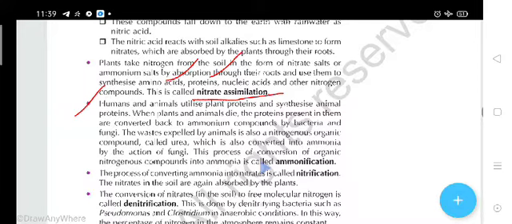This process of conversion of organic nitrogen compounds into ammonia is called ammonification. The process of converting ammonia into nitrates is called nitrification, and those nitrates in the soil are again absorbed by plants.